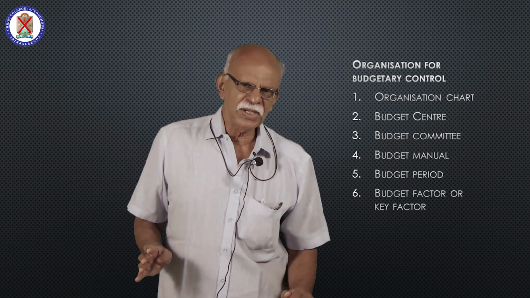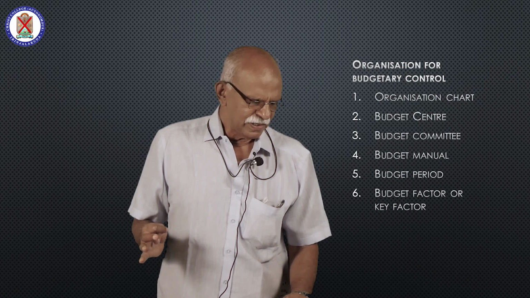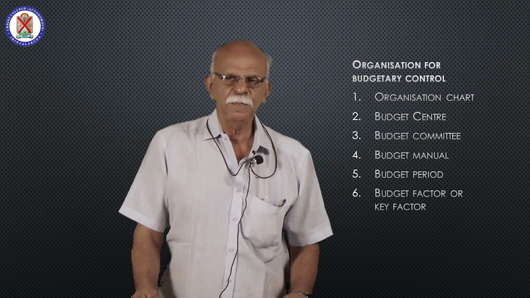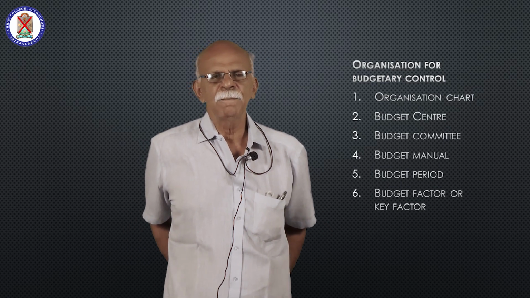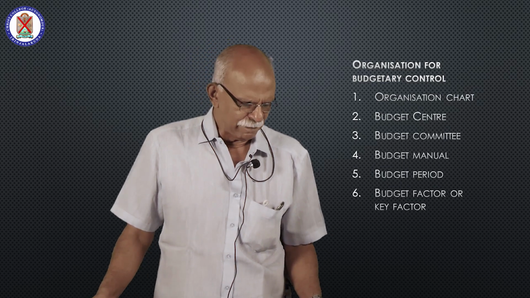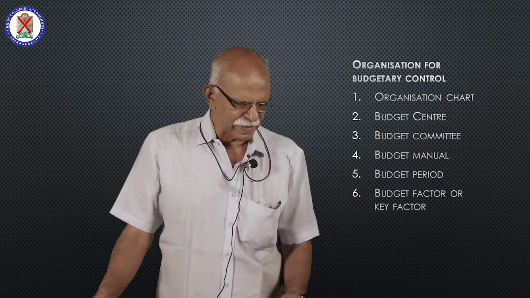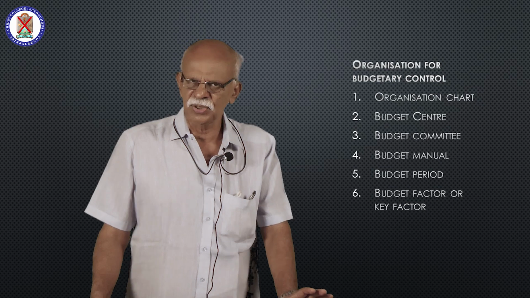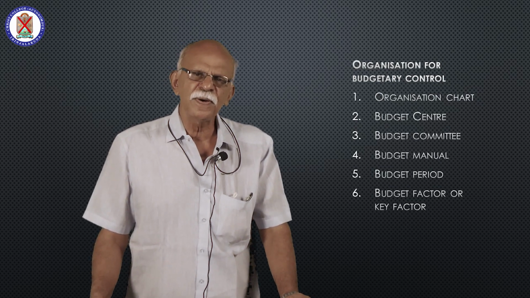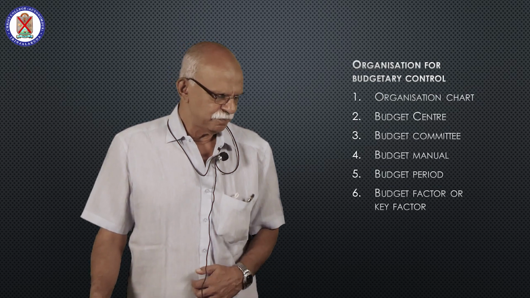Then receiving the budget, reviewing the budget, making revisions, approving the functional budgets, then preparing the master budget, and to make a comparison between actual performance and budgeted performance and take corrective action if necessary. These are the important functions of the budget committee.